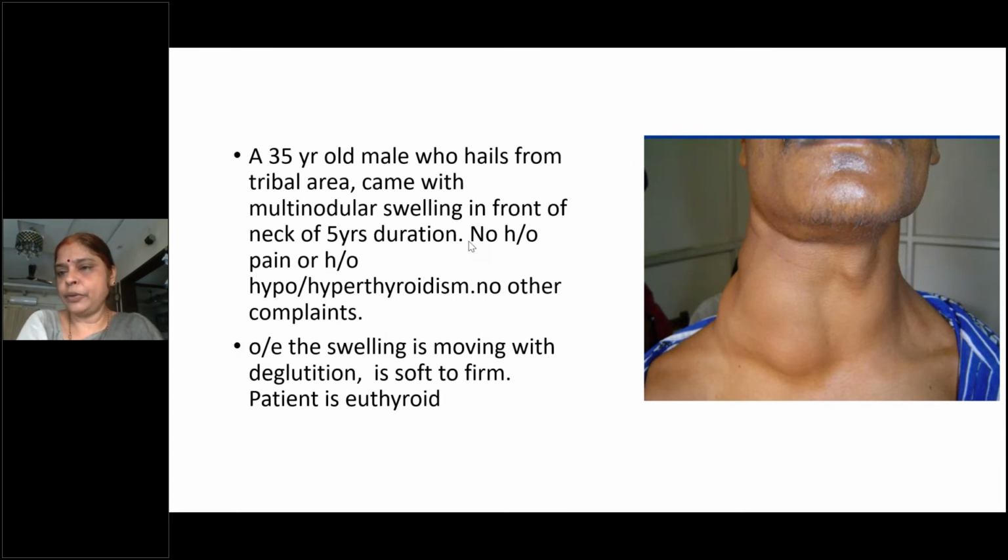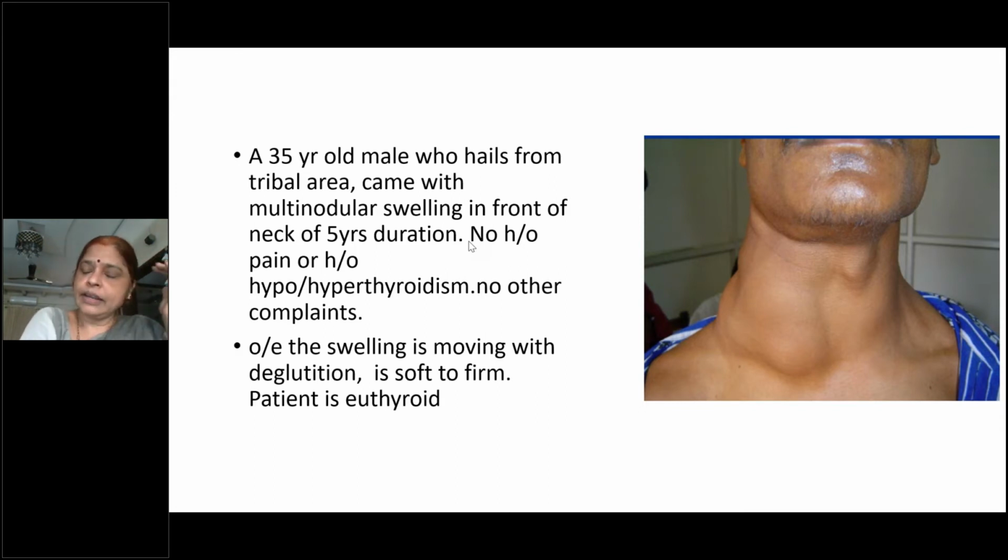The inferior border is up to the sternal notch, right? Clavicle laterally, and in the middle it is the sternal notch. Laterally on the left it goes up to the anterior border of the sternocleidomastoid, and on the right side it goes beyond, up to the posterior border of the sternocleidomastoid. It has crossed it, isn't it? So you have to mention like this.